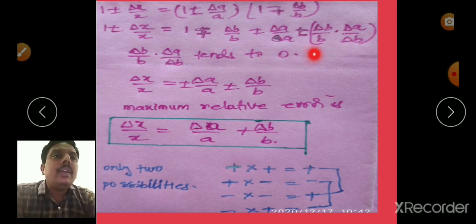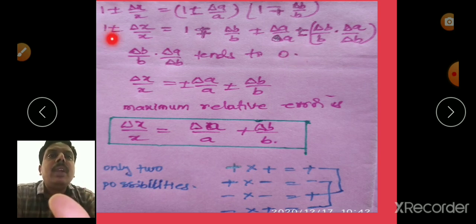Here these delta B and delta A values are very small compared to B and A. So the product of these values is very small, so we can take it as 0. So in the expression the 1 gets cancelled.